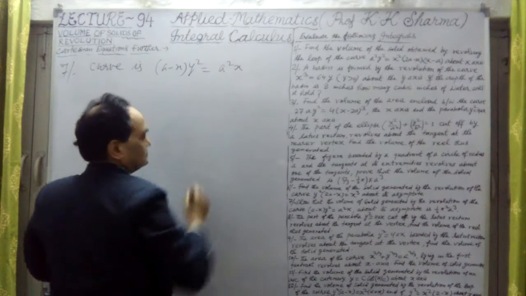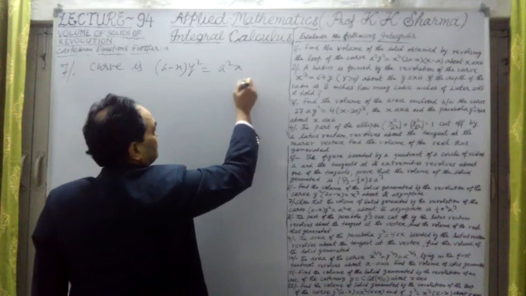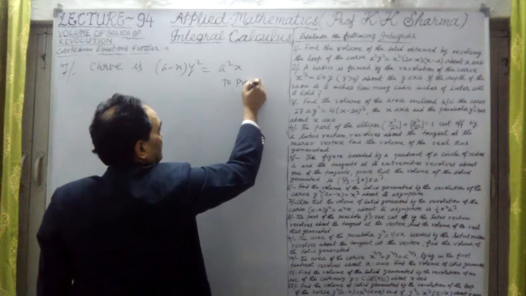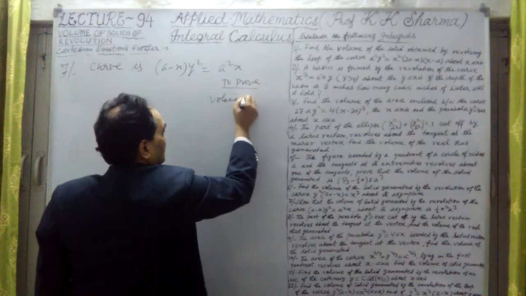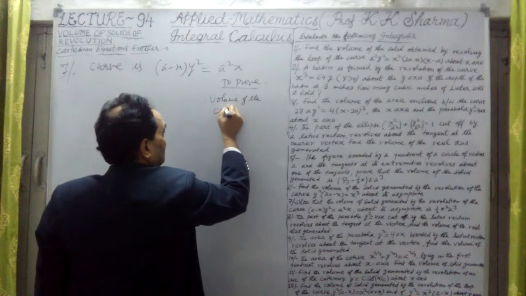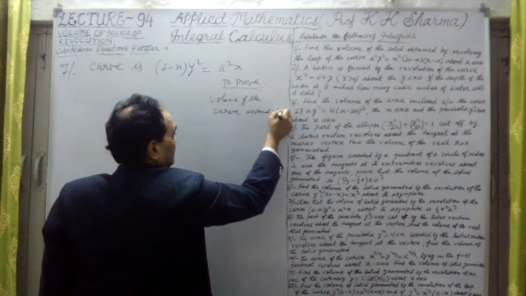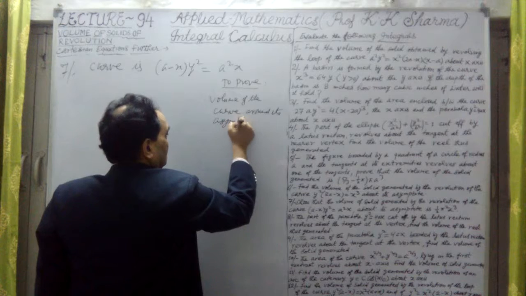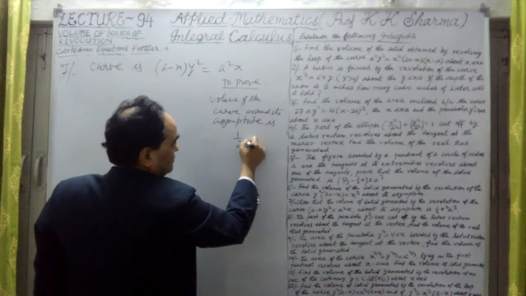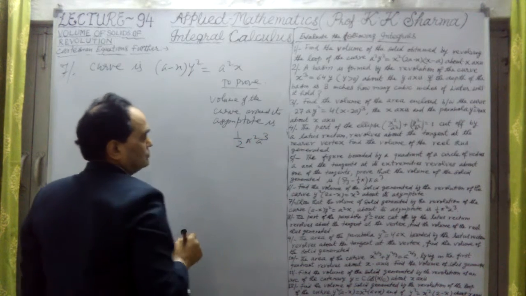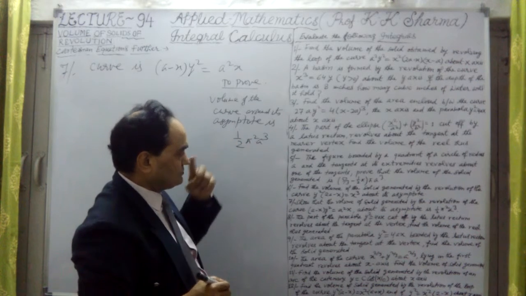Okay, about its asymptote, to prove the volume of this curve around its asymptote is 1.2 pi square into a cube. Okay, now in the previous one it was 2 pi square into a cube. It is 1.2 pi square into a cube.